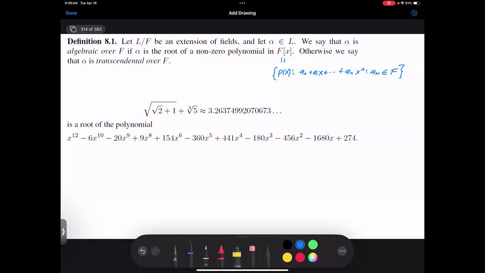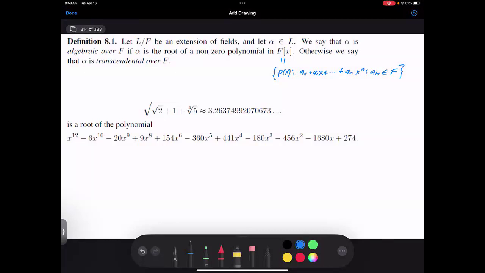So you have to start off by taking the square root of 2 plus 1 plus the cube root of 5, raise that to the 12th power, subtract off 6 times that to the 10th, go through, simplify. So here's my challenge. Can you do this using something like Mathematica? I'm telling you what the polynomial is, can you show it solves it? And if not, boy, are we in trouble, right? If I can't even show that it solves the polynomial when I'm telling you this is the root.